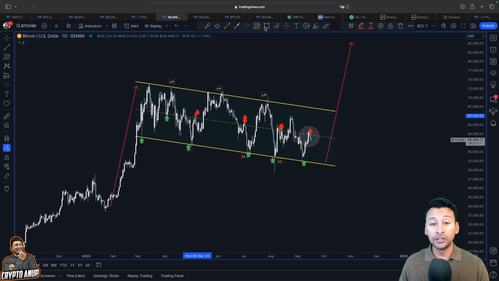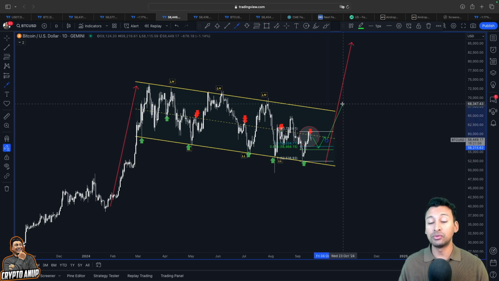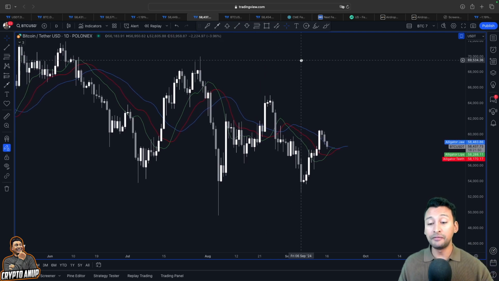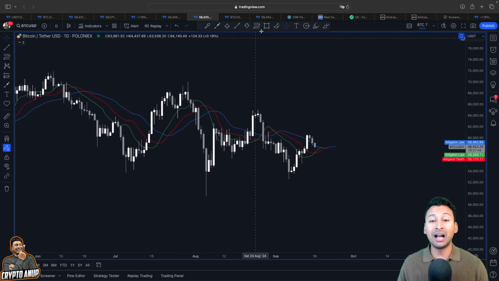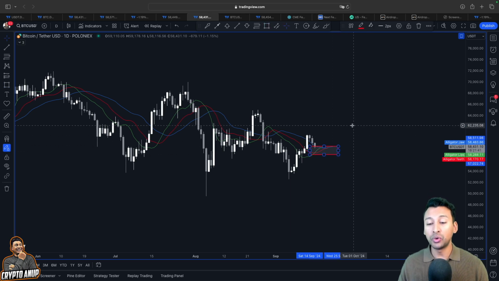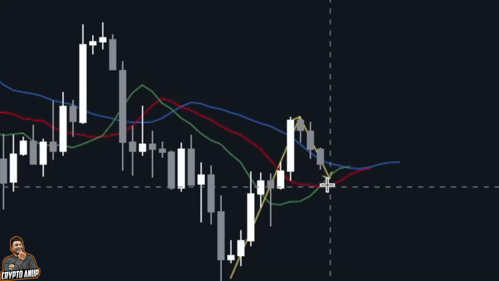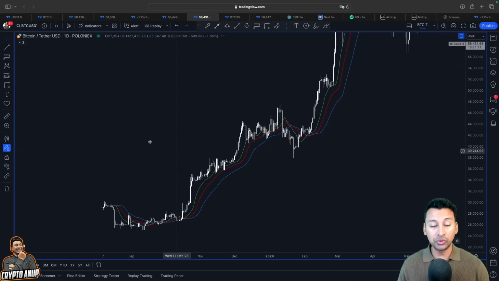But I personally think this pullback could be temporary. I mean, if you simply look at this Fibonacci line, this pullback here could be towards this 0.5, 0.618 Fibonacci line, the golden pocket, and right after that, I'm expecting another bullish continuation like this to play out, because we know the price of Bitcoin is still holding above this Williams Alligator indicator, which will be acting as support above 57,000. Yes, guys, this blue, green, and red line is acting as support at this current stage in a daily time frame. So that's why, since this here also looks like a retest, I mean, price coming back to test a support from this Williams Alligator indicator during an uptrend like this.